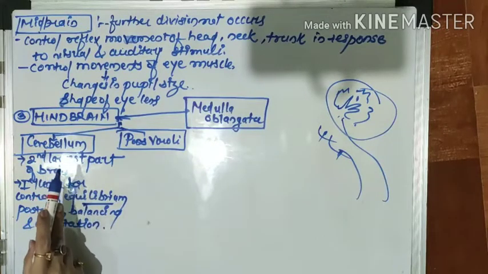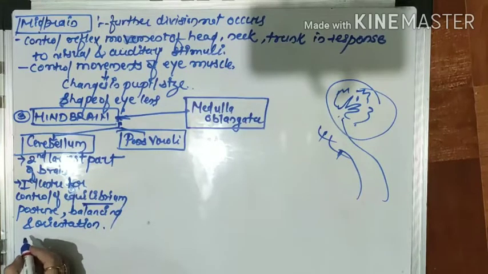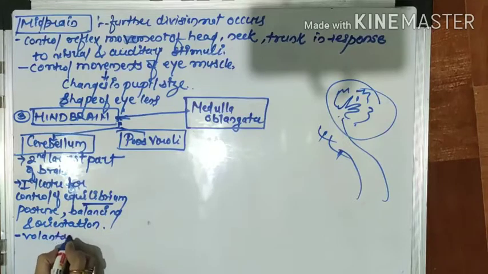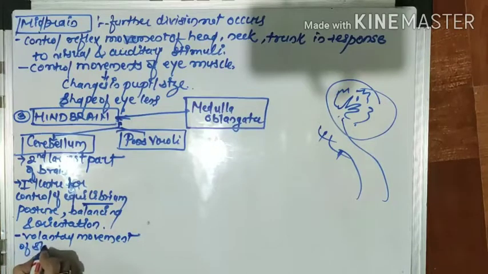So what is the main function of the cerebellum? It controls the equilibrium, postures, balancing and orientation. Not only that, it also coordinates the voluntary movement of skeletal muscles. Apart from that, it also controls rhythmic movements such as walking, running, dancing, riding a bicycle, speaking or picking up a pencil.